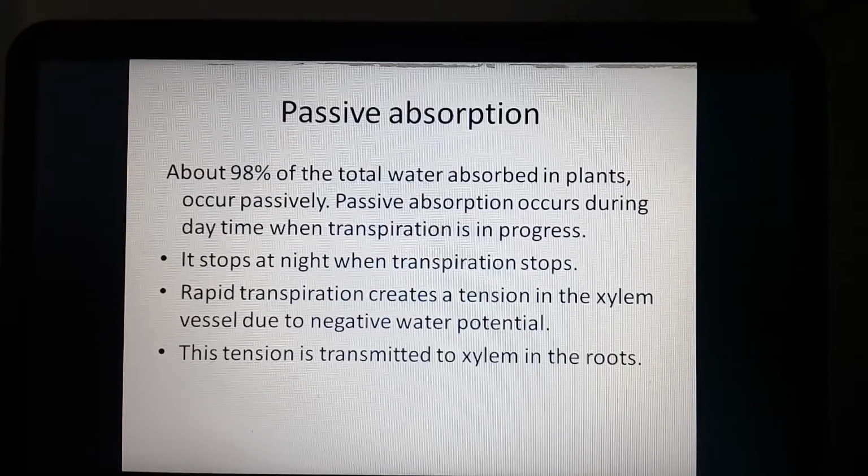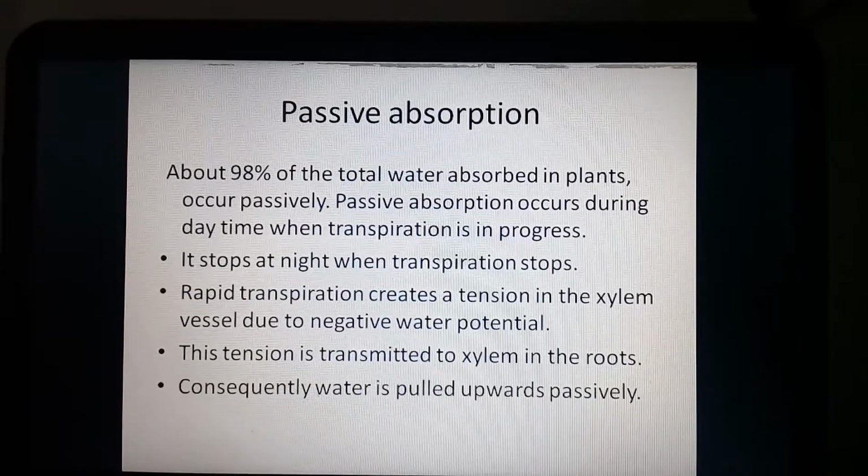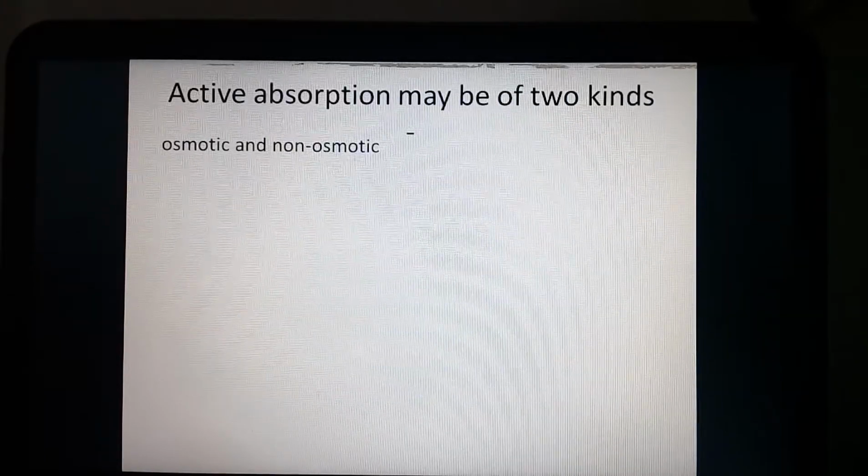This tension is transmitted to the xylem in the roots and is helpful for absorption of water, consequently towards the root xylem and from the xylem upward, by passive absorption.